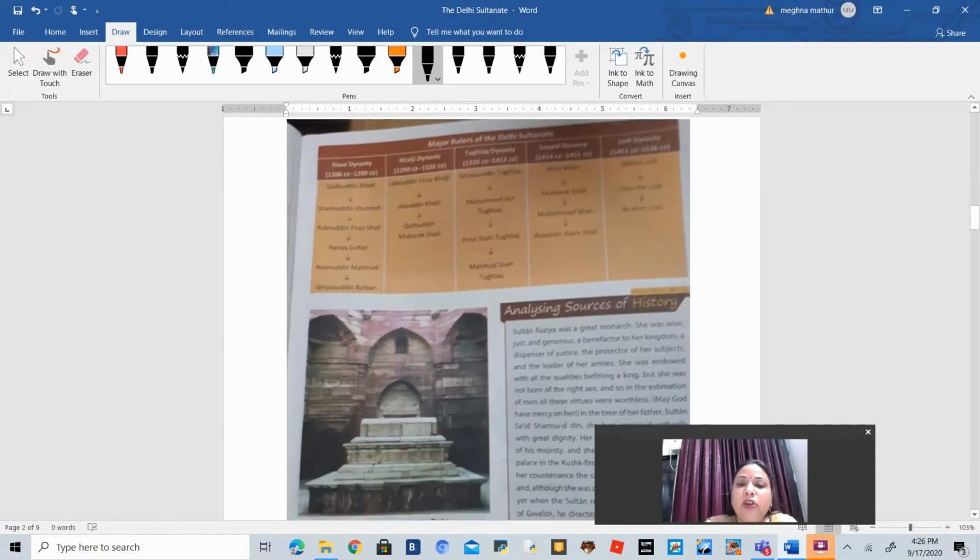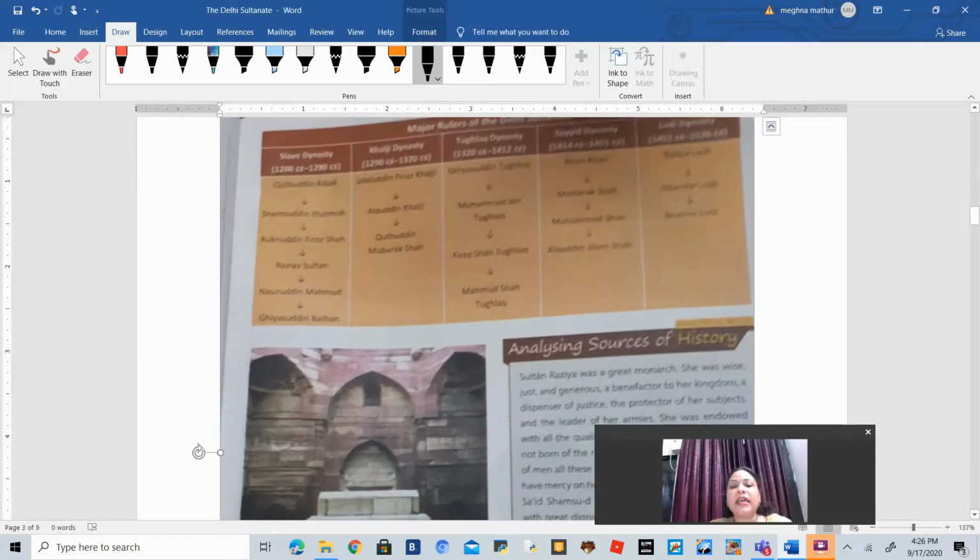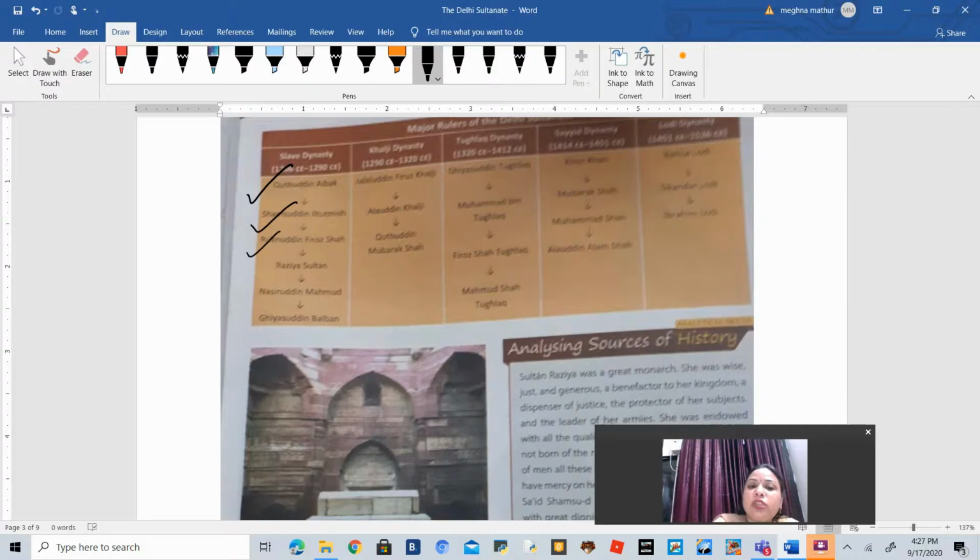Now, first of all, have a look at this flow chart. This is a compiled form of all these dynasties. We are going to read with Qutbuddin Aibak, who started the slave dynasty. After that, his son-in-law Iltutmish came. Then his son Firoz Shah came to the throne. Then Iltutmish's daughter and Firoz Shah's sister Razia Sultan came to the throne.